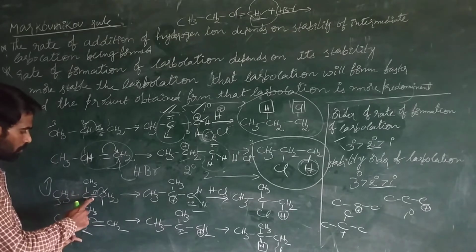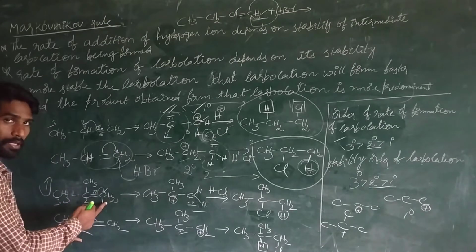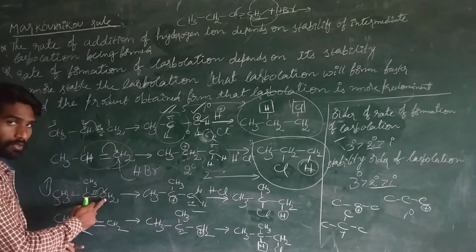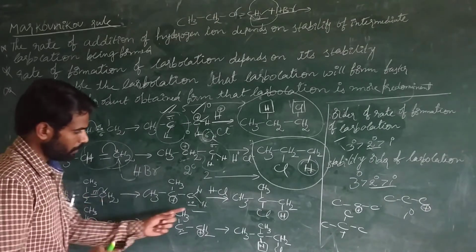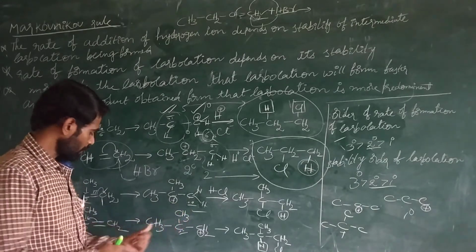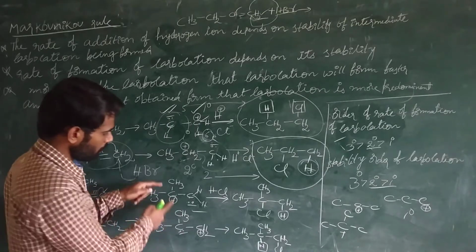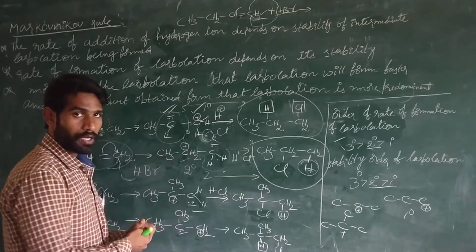Either the electron has to shift towards the primary first carbon, or otherwise the second carbon. If electrons are shifting towards the first carbon, this is the case. If electrons are moving towards the second carbon, this is the case. Anyway, now we got two types of carbocation.